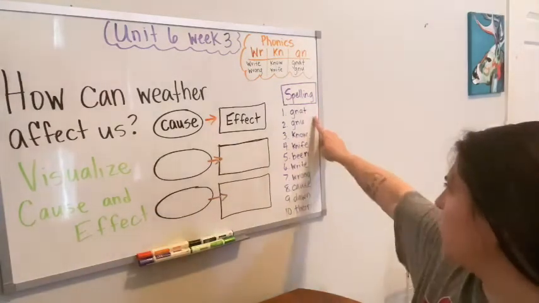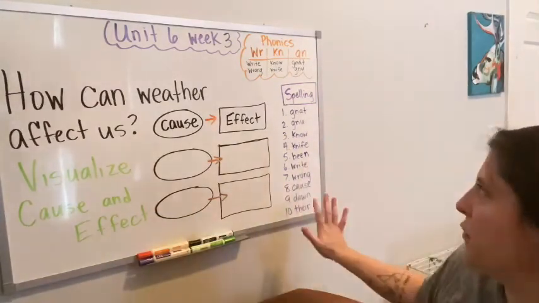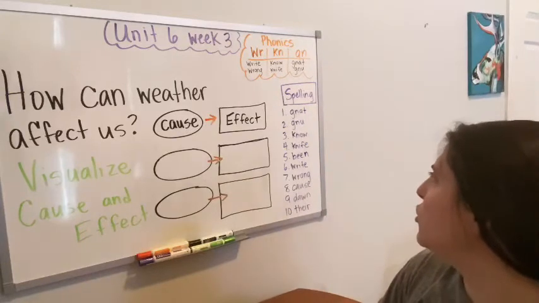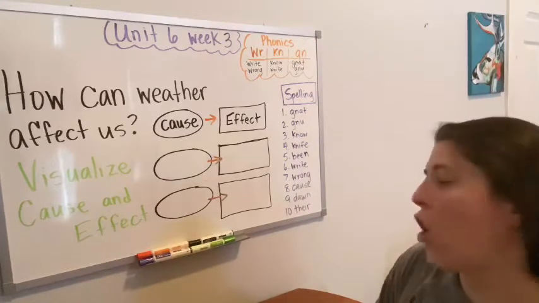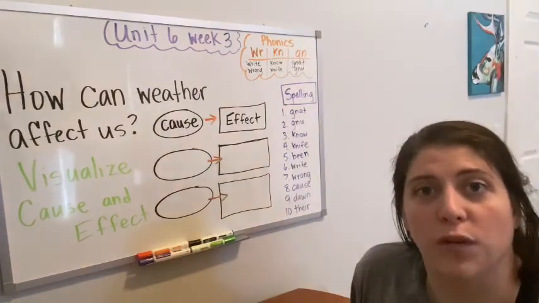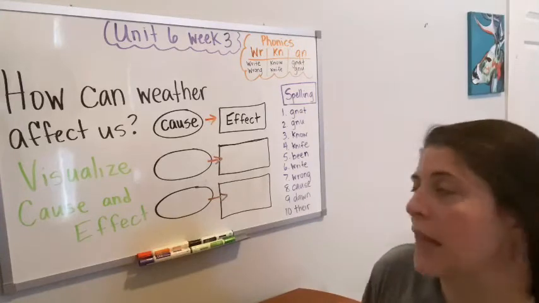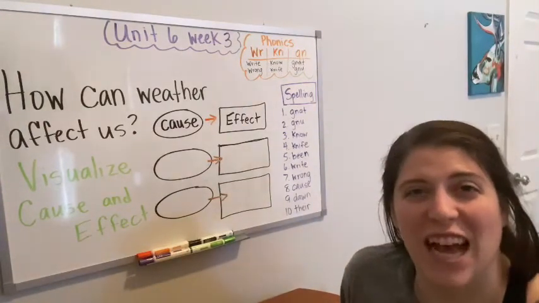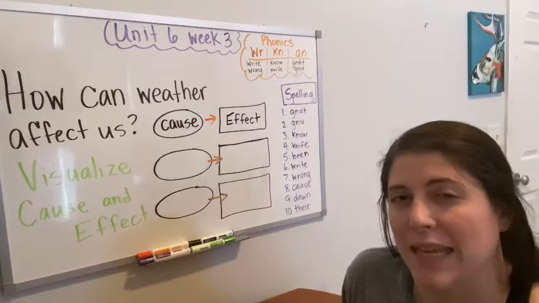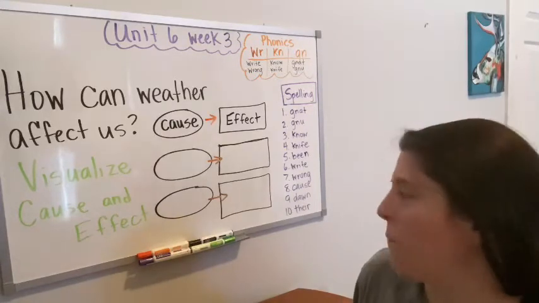And also you have your spelling words too. I just have them up here for you. We have gnat, new, no, knife, been, right, wrong. Then you have cause and dawn, which are review from last week's lesson. And then you have their, T-H-E-I-R. That kind of shows ownership, like it is their house, okay?